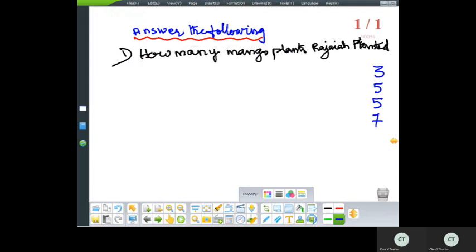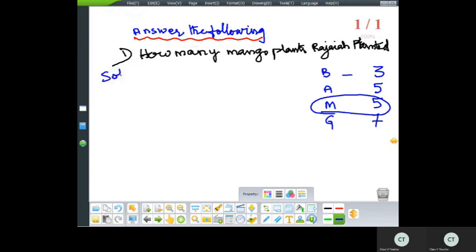So what was our query here? First one, how many mango plants? Mango, apple, banana, guava. So how many mango plants Rajaya planted? How many mango plants are there? There are 5 mango plants.